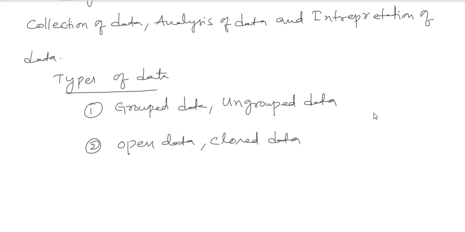So let me take the grouped data. What do you mean by grouped data?